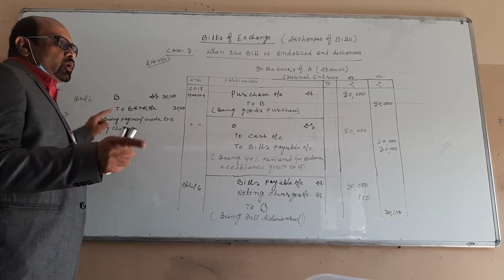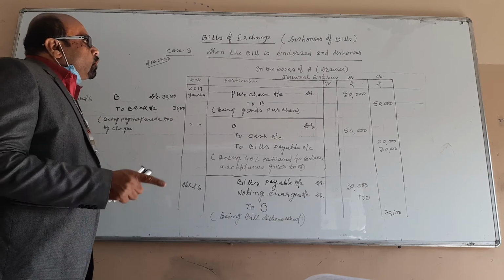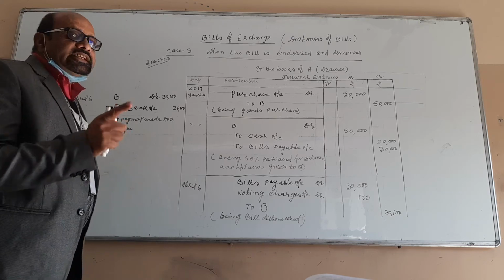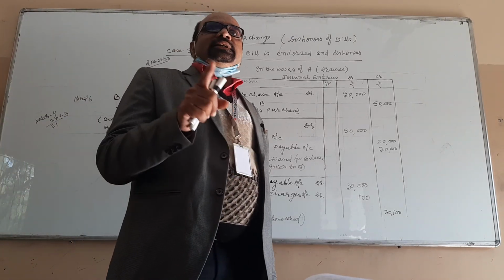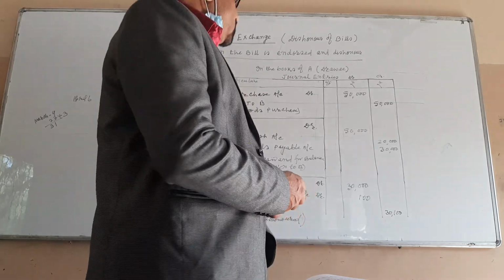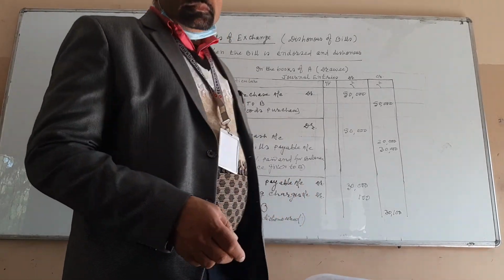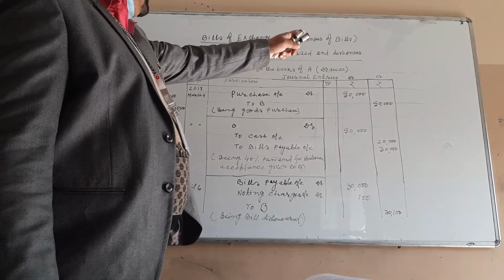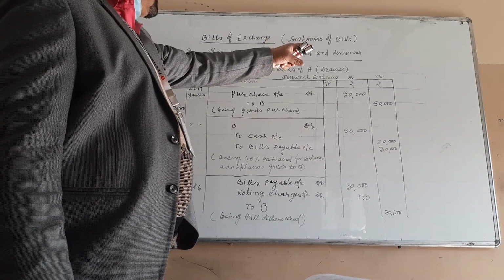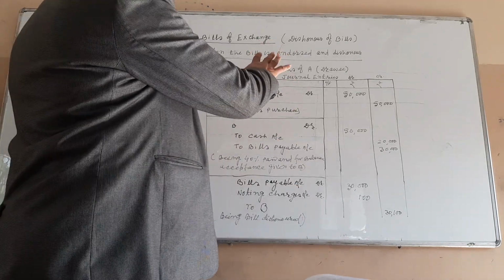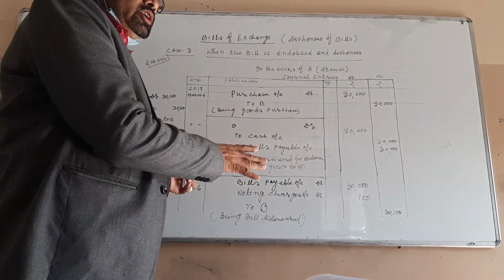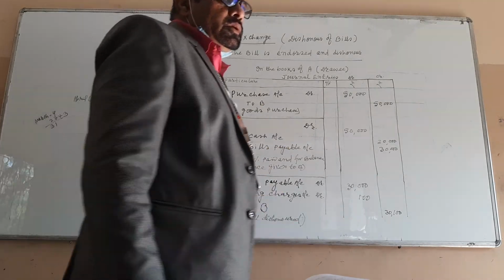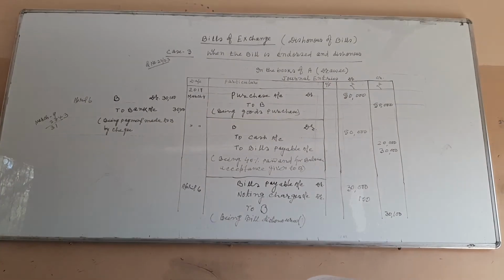Clear? Well, students, now we will record the transaction in the books of C. Who is C here? C is the endorsee. So you just change the name. You write in the books of C, and in the bracket you write endorsee, and journal entry. The format will be similar, but the transactions will be changed. I will discuss with all of you in the next class. Okay, thank you.